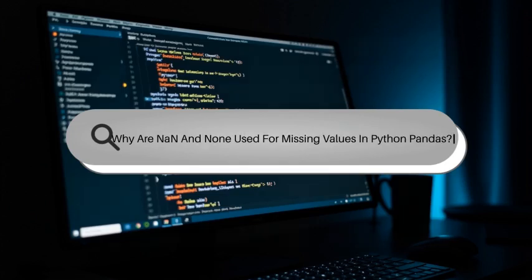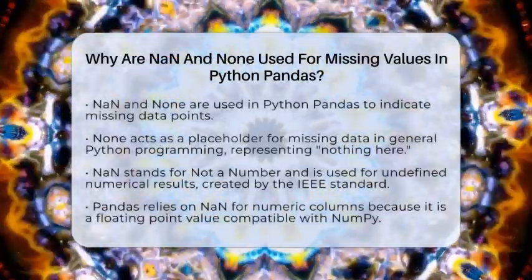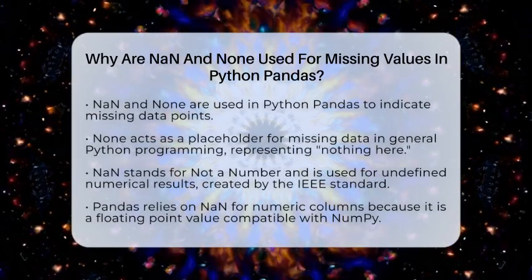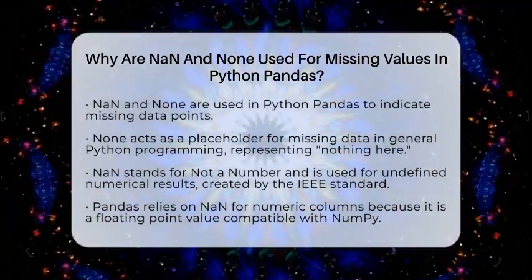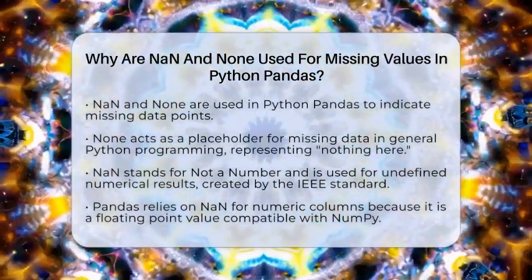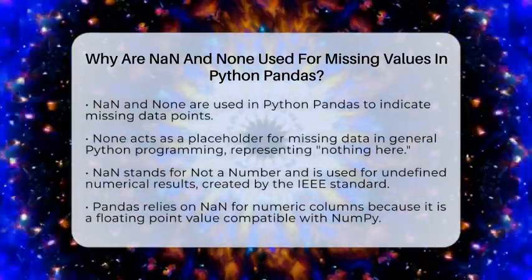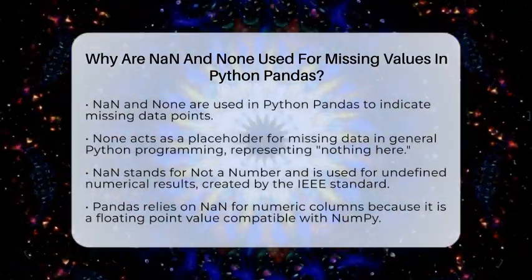Why are NaN and None used for missing values in Python Pandas? Imagine you're working with data and some pieces are missing. How does your program know which data points are absent? That's where NaN and None come into play in Python Pandas. Let's explore why these two are used to mark missing values and how they work differently.